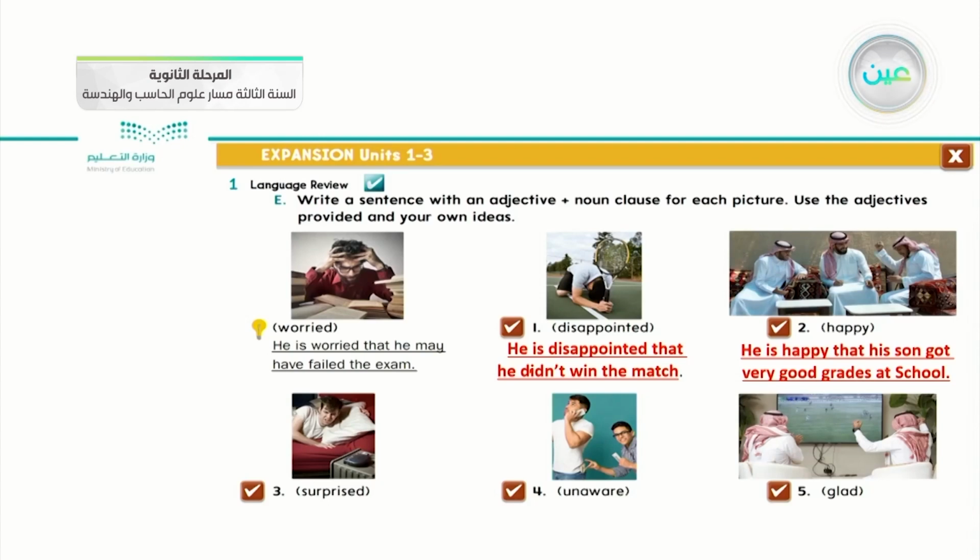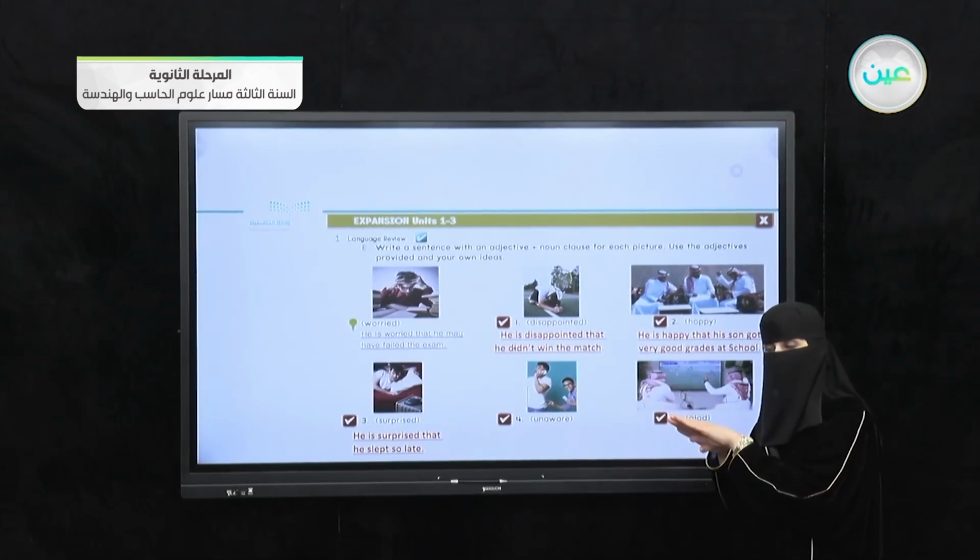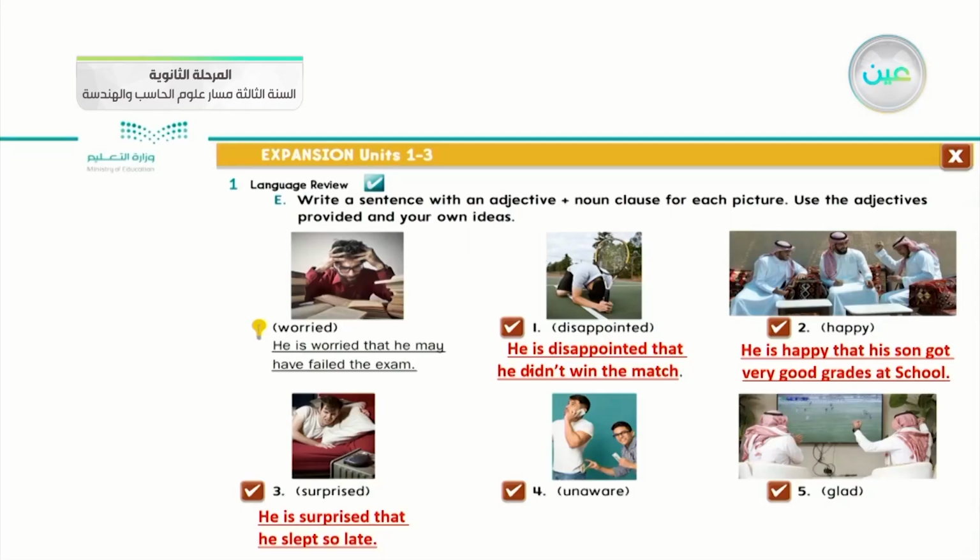Okay, now we will go for the third one, surprise. How can we apply the noun clause with a sentence from your opinion or your own ideas? I can say he is surprised. So why is he surprised? That he slept so late. The first part of that one is an adjective statement and the other one is a noun clause. I join these two statements with the conjunction that.